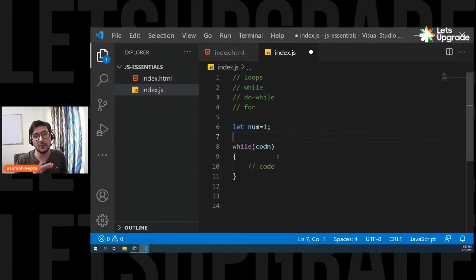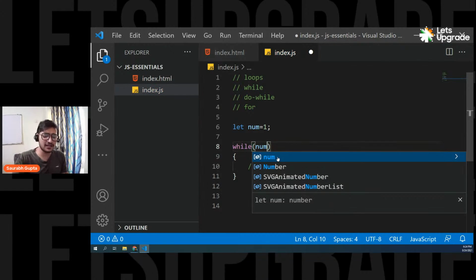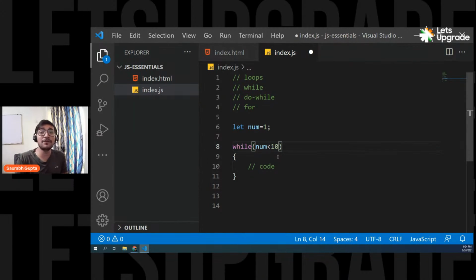Simple. num equals 1. Because you know that if you want to write a condition or comparison, you need a variable. You learned it yesterday. Now here, let's say I put my condition as num is less than 10, which is obviously true because num is 1. I'm checking if num is less than 10. Yes, it is less than 10. I know that, right? It's easier.